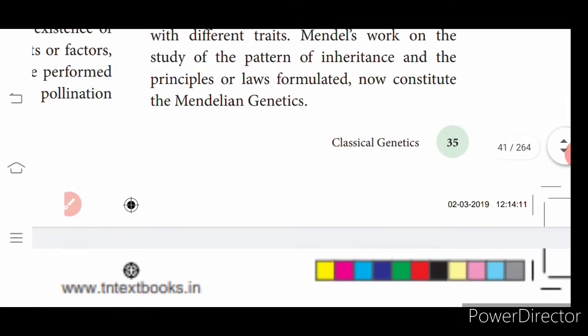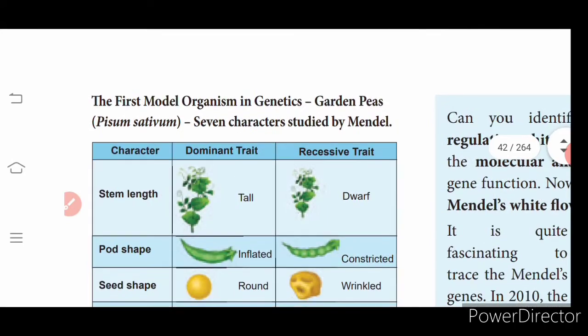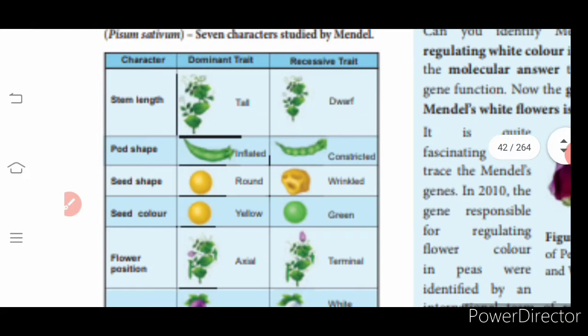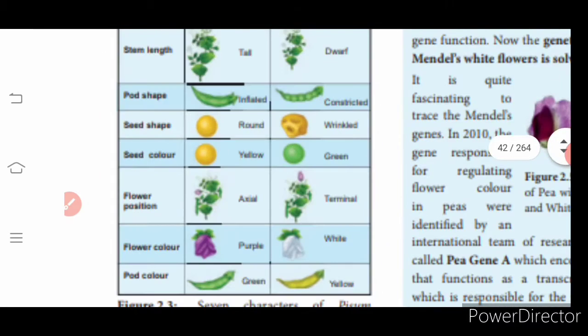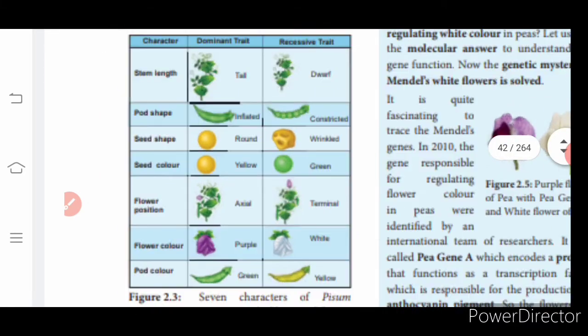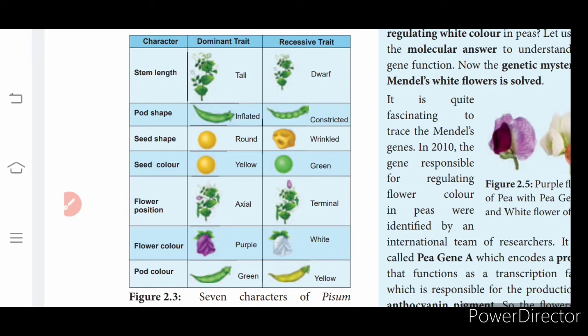From this experiment he concluded which characteristic features are dominant traits and which are recessive traits. You can see here what are dominant and what are recessive, and the 7 characteristic features that Mendel followed in his experiment. Kindly go through the dominant traits, read aloud and see.